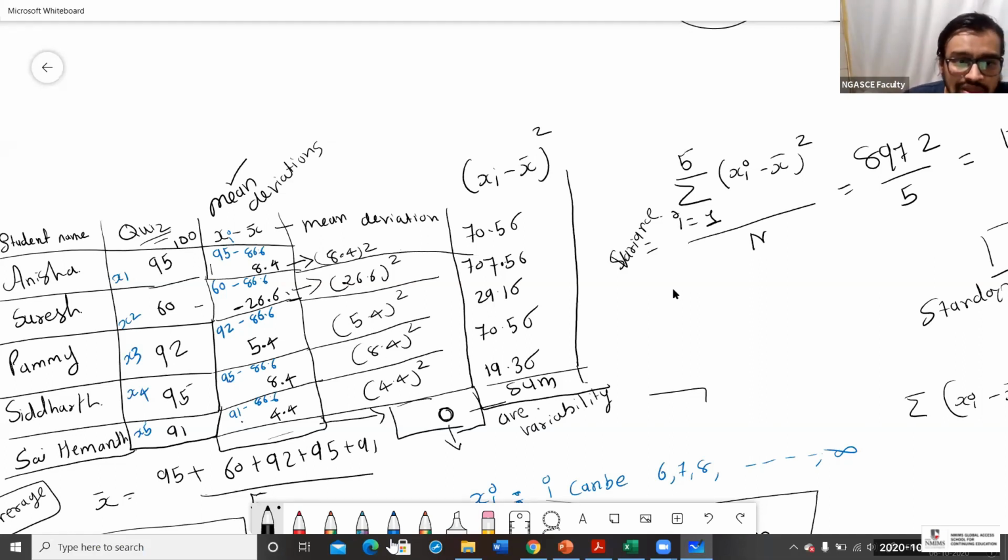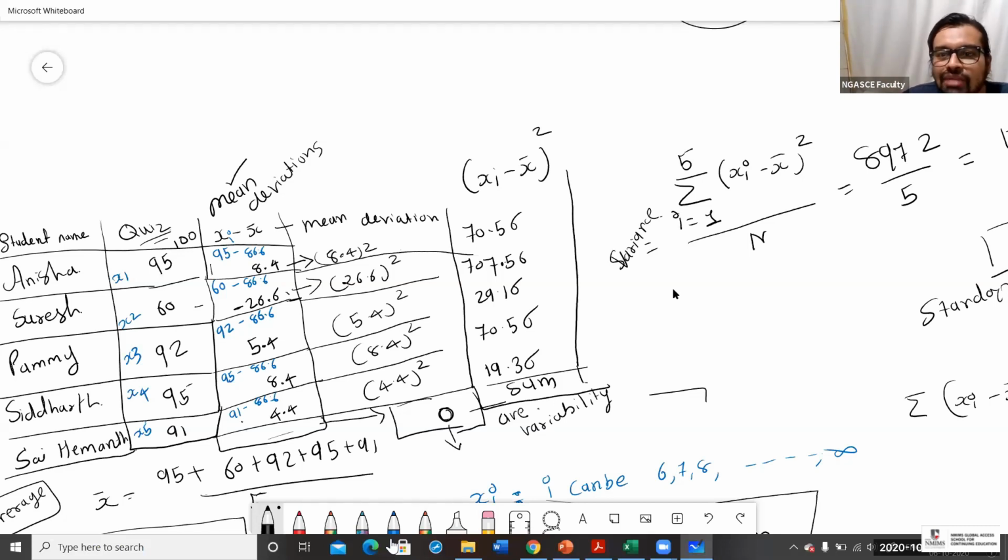The figure is negative here because the average is bigger than the marks he has secured. So to nullify the effect of negative values, the summation of mean deviations won't give us a true picture.